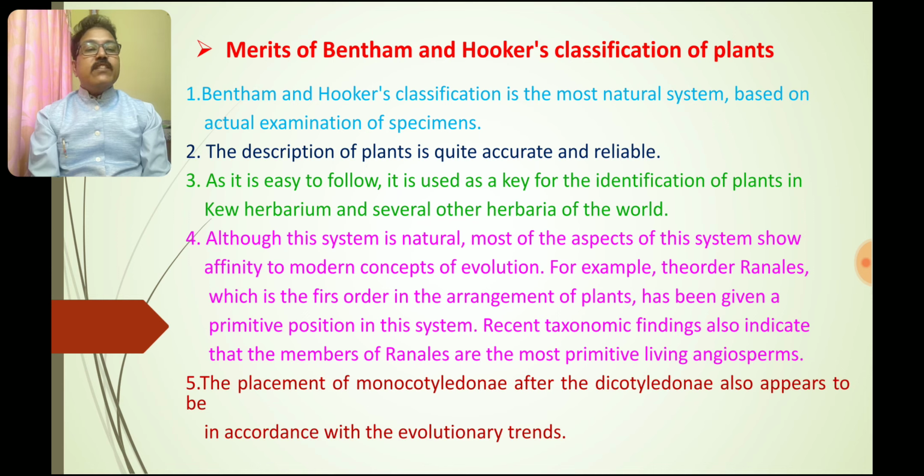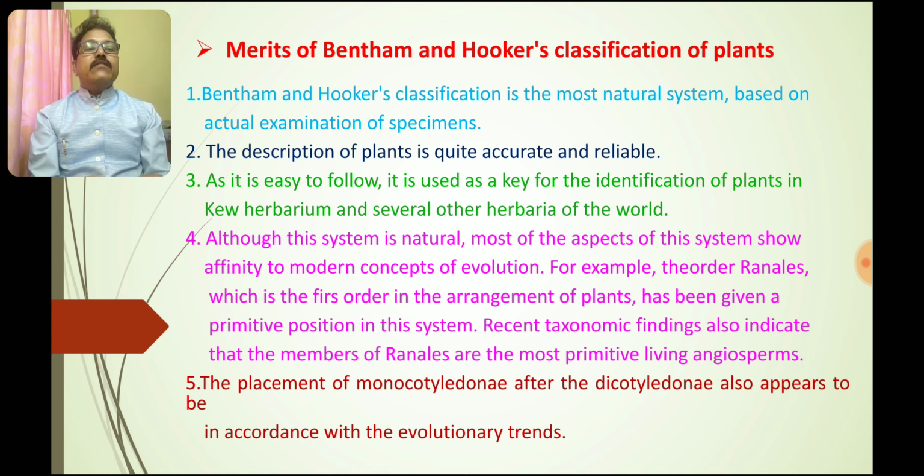Although this system is natural, most aspects of this system show affinity to the modern concept of evolution. For example, the order Ranales, which is the first order in the arrangement of the plants, has been given a primitive position in this system.